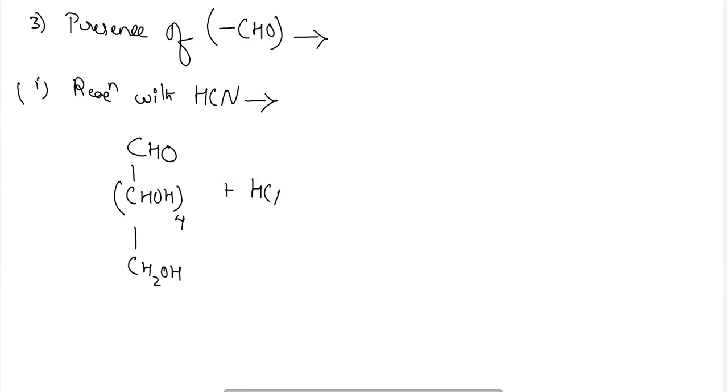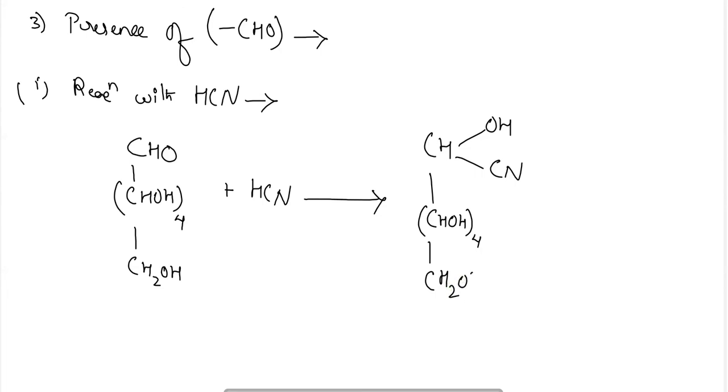So when reacted with hydrogen cyanide, it will form CHOH CN, CHOH 4 times, CH2OH. This is cyanohydrin, glucose cyanohydrin.